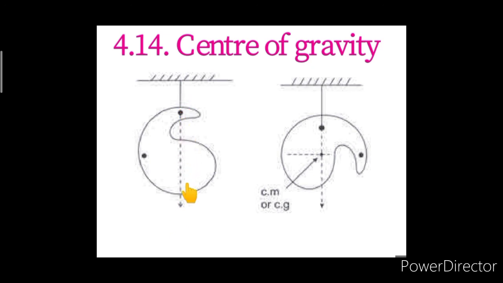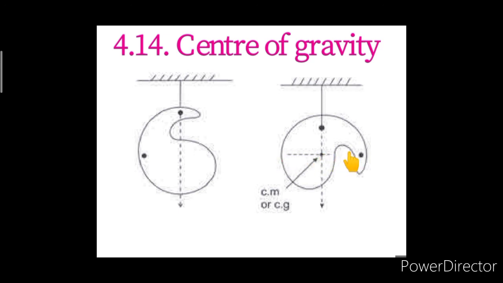So, in this position, the weight of this particle is acting vertically downward, so we draw one line there. When the object is rotated, we consider another point. By means of this point, whose mass is weighted in the vertically downward direction, we draw another line, and finally we get one intersection point.